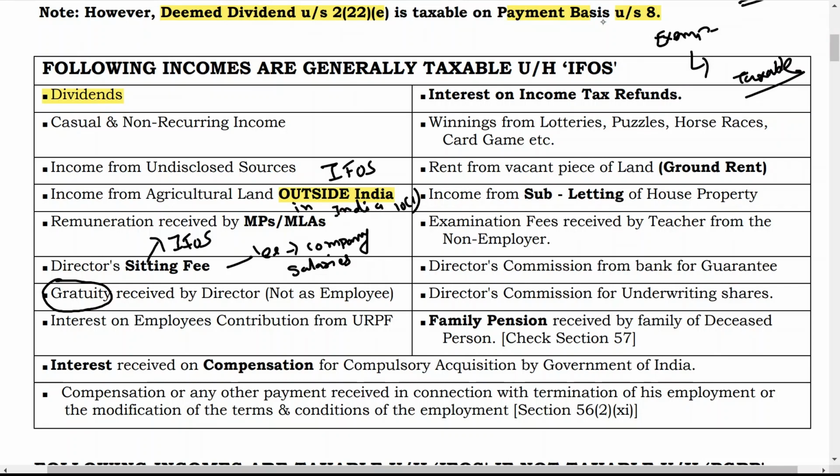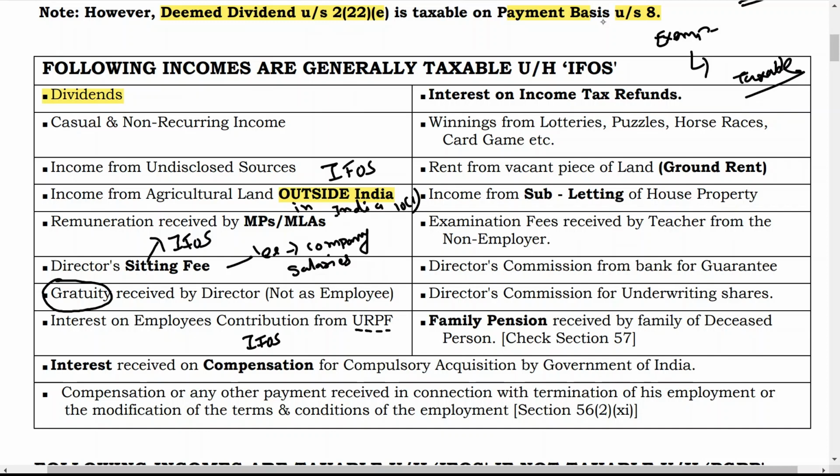Now interest on employee's contribution to URPF. URPF means unrecognized provident fund. Interest on employee's contribution to an unrecognized provident fund is taxable in the hands of the employee, so that is why it is also considered as income from other sources.